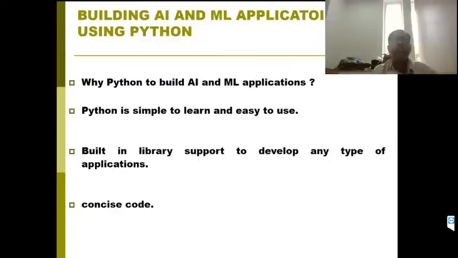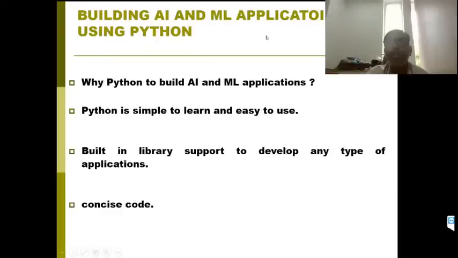So then why is Python used for AI and ML applications? In industry, it is now a very trending technology, building AI and machine learning applications using Python. Then why Python? Why not some other language? There are some reasons why Python is chosen and preferred. Some of them I have listed here.